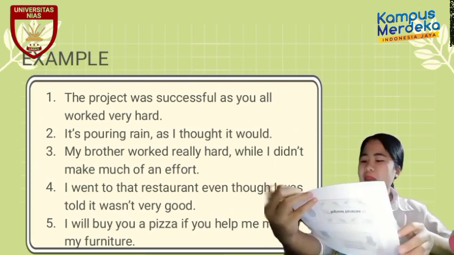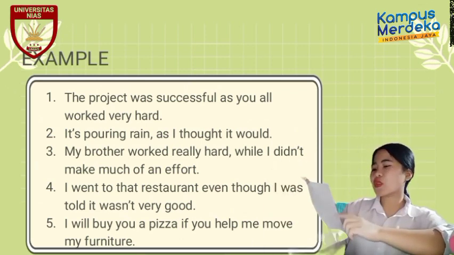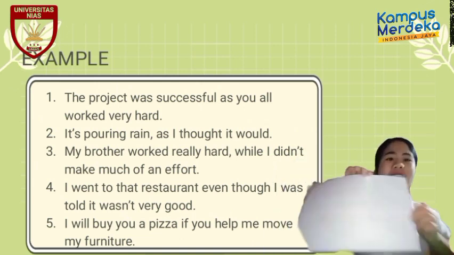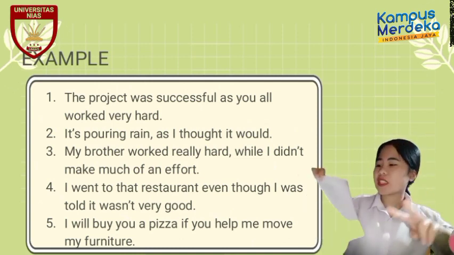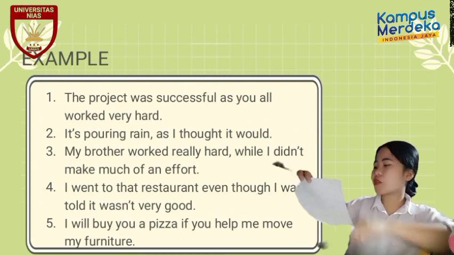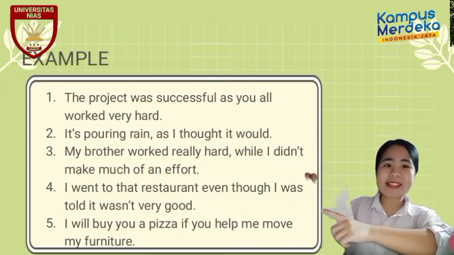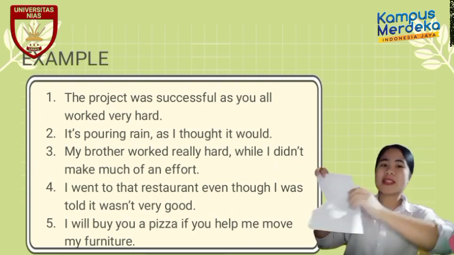In my example, I have the sentence: I went to the supermarket, we were out of milk. In my sentence, actually, I have two clauses. The first clause, the independent clause, is I went to the supermarket, and the dependent clause is we were out of milk.